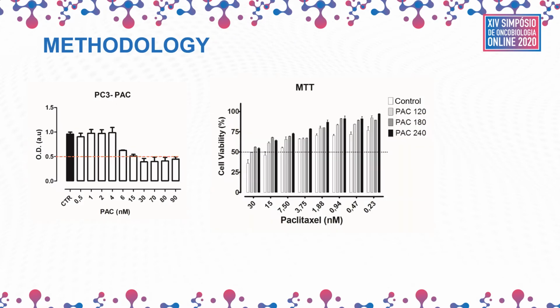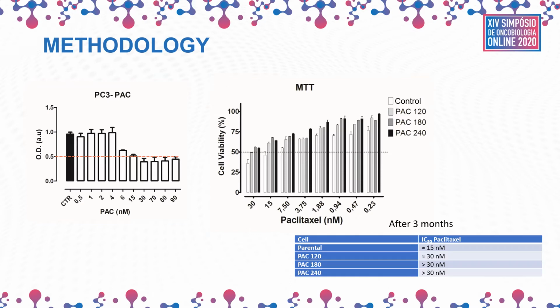The first order of business was, of course, establishing cell lines. It's important to note that we didn't want resistant cells with outrageous resistance levels. We wanted resistance levels that are actually observed in clinical practice. So we used very low concentrations of PAC, so that after 3 months, we had resistant cell lines that exhibited approximately half the original IC50.